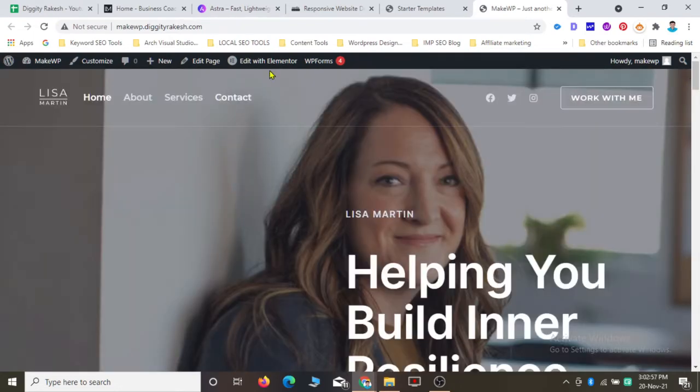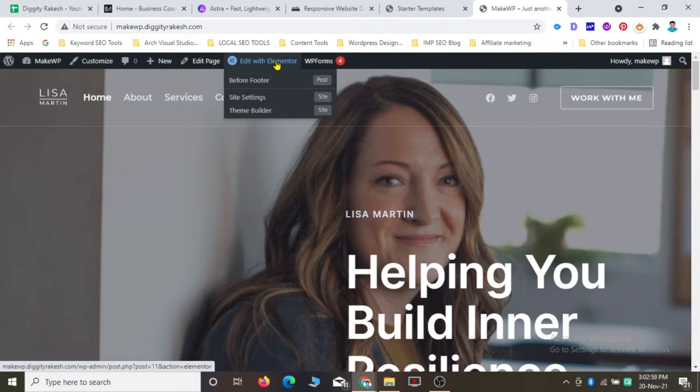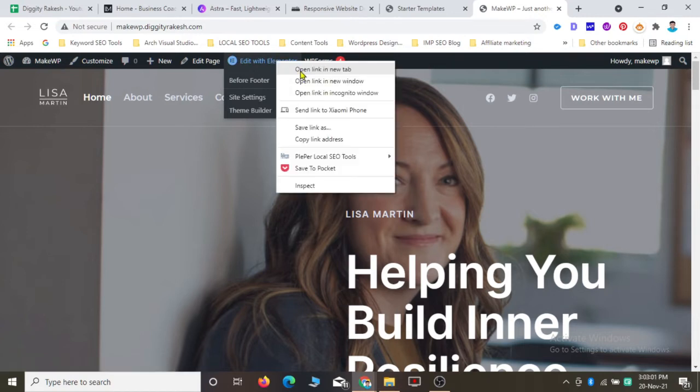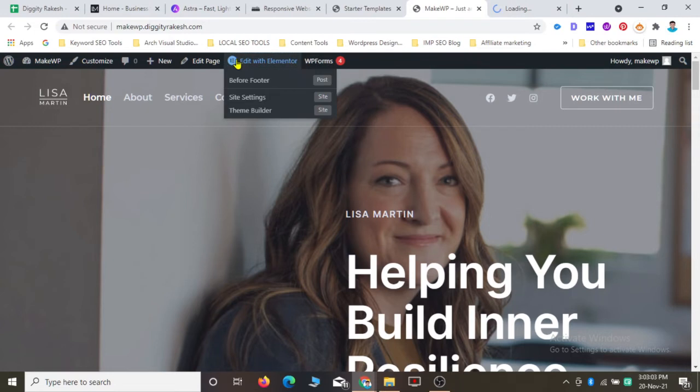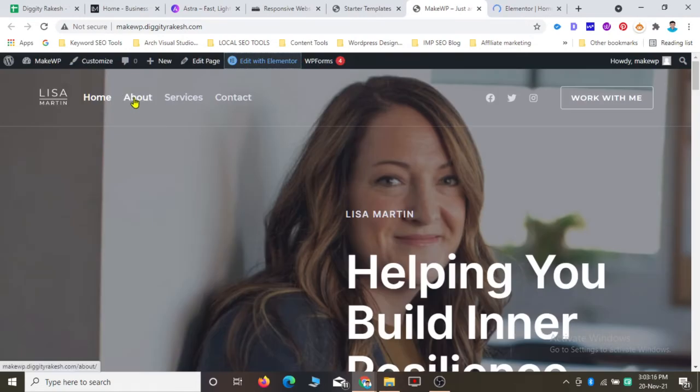For editing these pages we just need to click on edit with Elementor. Let me open it in a new tab, edit with Elementor. You just click on this edit with Elementor, so it will open that page in Elementor, so that we can customize everything by ourselves. And you can do the same thing for all the pages. Just open them one by one, like the about us page. Click on these pages and open them one by one in Elementor.